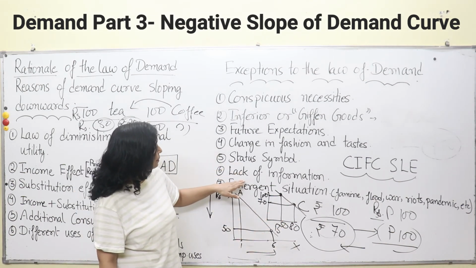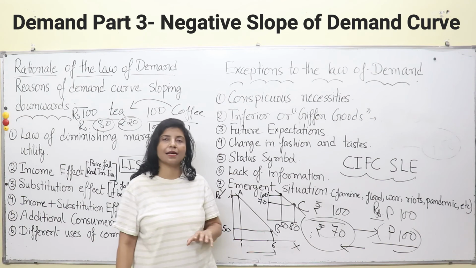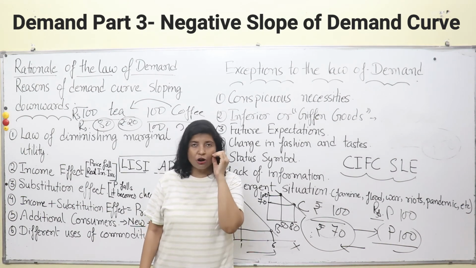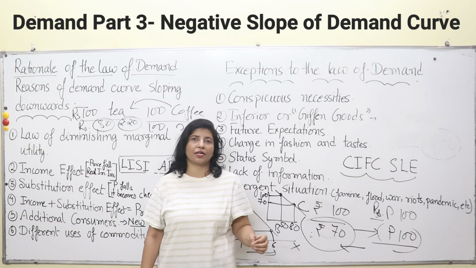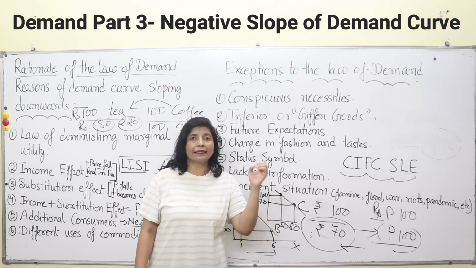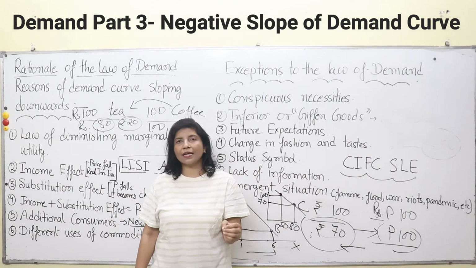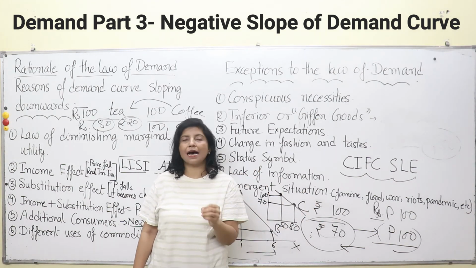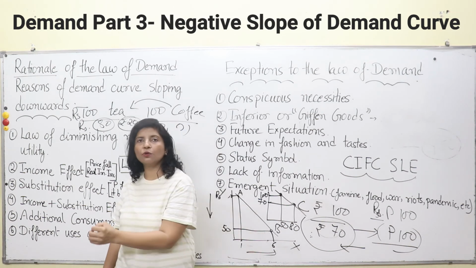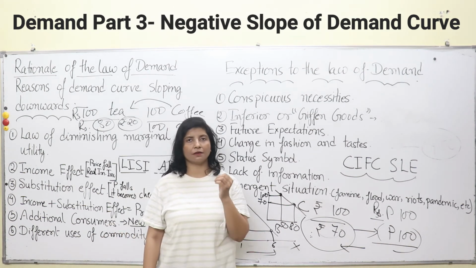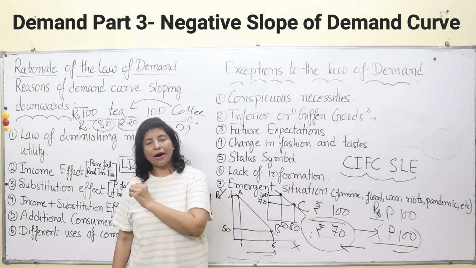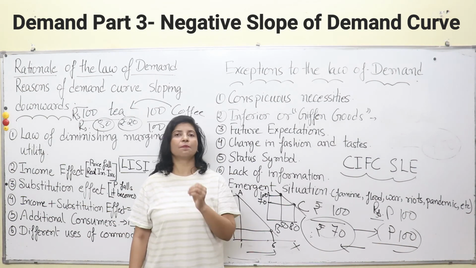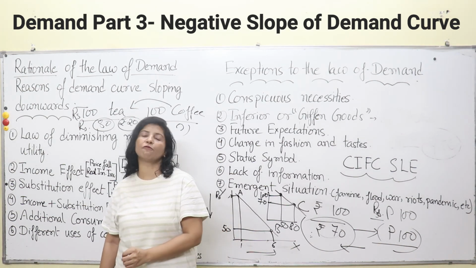Then after status symbol comes lack of information. In certain cases, consumers do not have the latest information about the prices of commodities prevalent in the market, and they may purchase commodities at a higher price. A higher price can be charged by sellers because the consumer is ignorant of the market trends or the prices prevailing in the market for certain commodities.